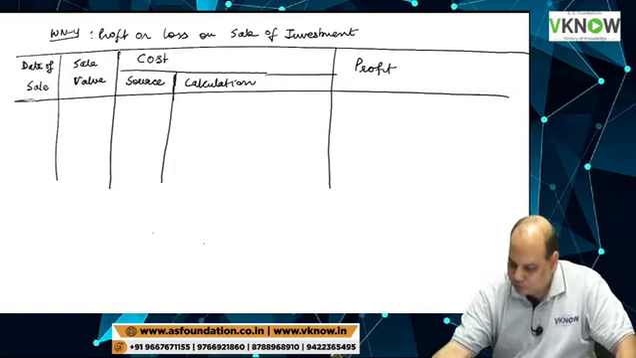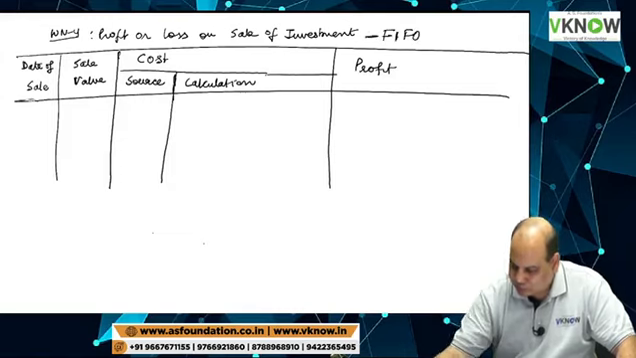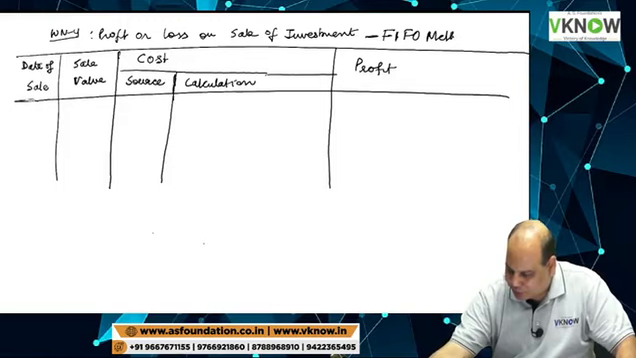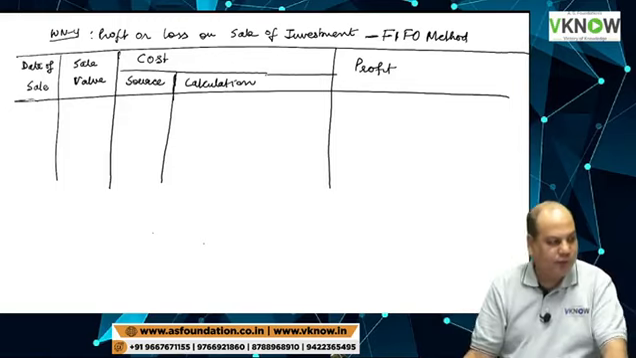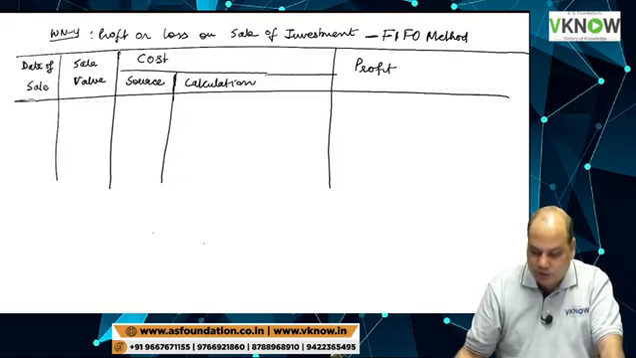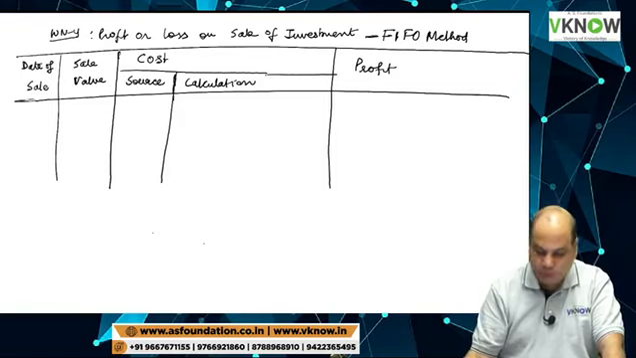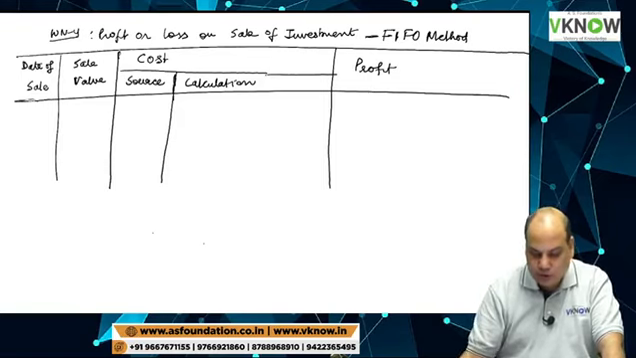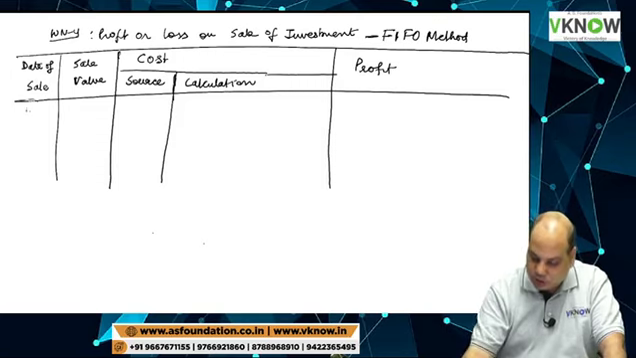We are following FIFO method. For calculating profit, we will follow in this question FIFO method. Problem has prescribed FIFO method. Date of sale. There are two dates of sale. One is 1st July 2010.